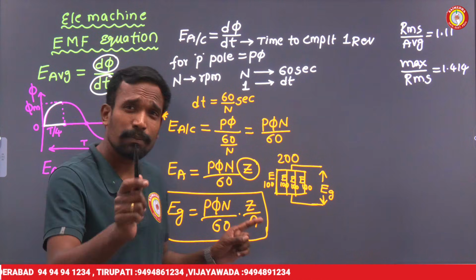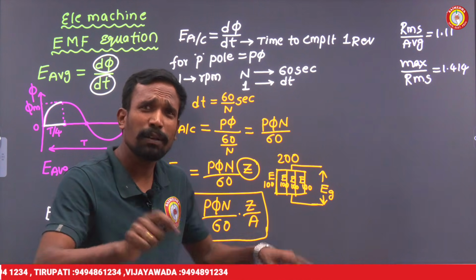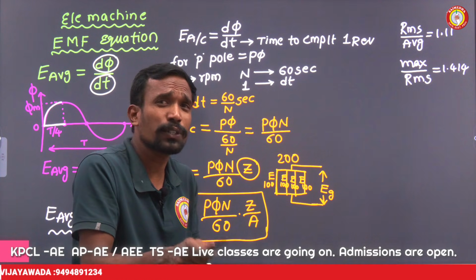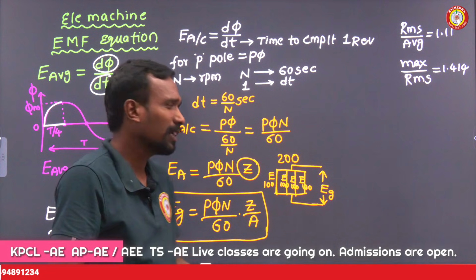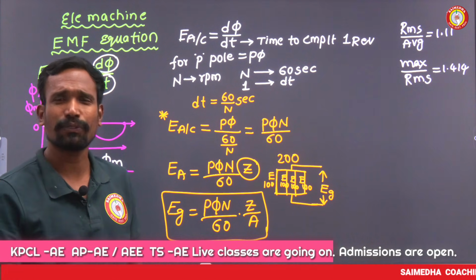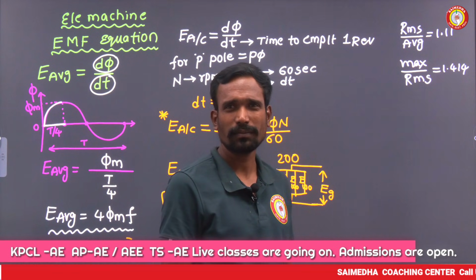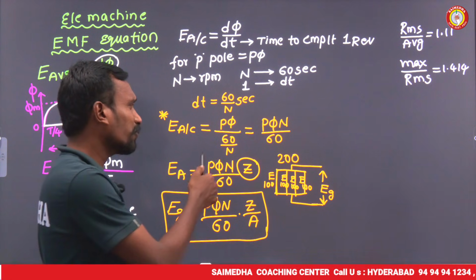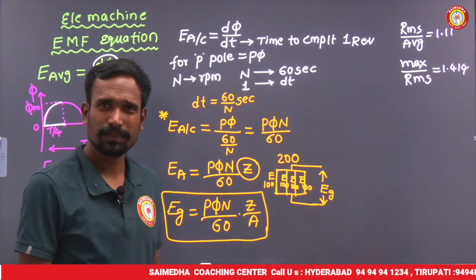So the generated EMF is not the EMF of the whole number of conductors. That is the EMF which is produced in one parallel path. That's why we divide by the parallel paths. This is the generated EMF of our DC machine. But the formula is the same, sir. The way of derivation is different, of course.